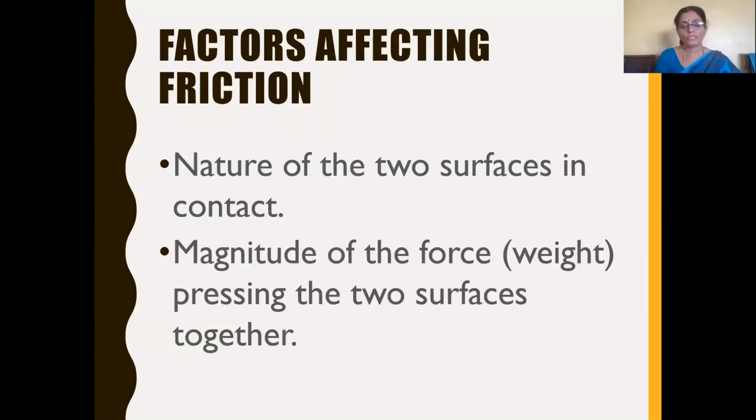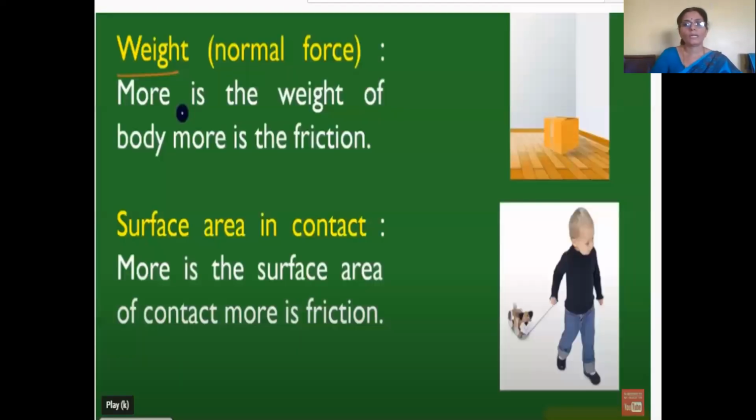And if the object which moves over the other object has less weight, then the ridges and grooves of the two surfaces will interlock in a very small manner. So the frictional force will also be less. So the frictional force depends upon the nature of the two surfaces which are in contact, as well as the magnitude of the force, or you can say the weight pressing the two surfaces together. Now here, the more the weight of the body, the more the friction.